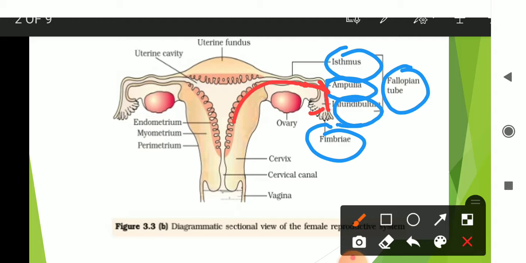If the ovum is fertilized, then the fertilized zygote goes into the uterine wall for attachment and development of the fetus. If fertilization does not take place, then the ovum breaks and is released out in the process called the menstrual cycle.